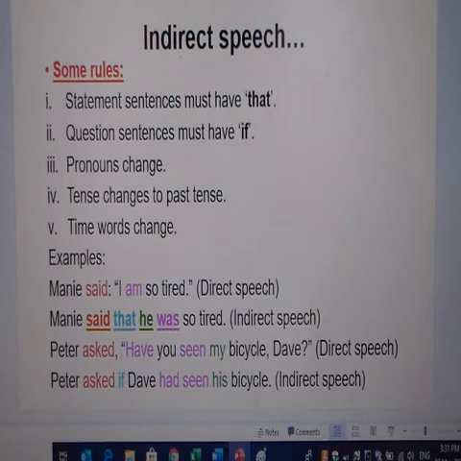Same with Peter asked, "Have you seen my bicycle, Dave?" Peter asked if Dave had seen his bicycle. So I've highlighted there a few different colors. You can just have a look at that. Again, if you have any questions or concerns about this, we will address this and do some revision exercises anyhow when we are back in class.